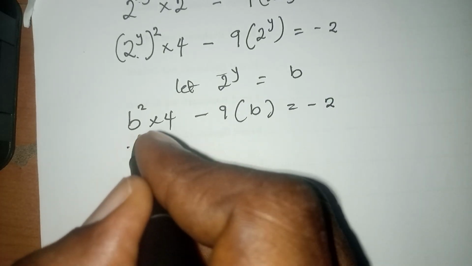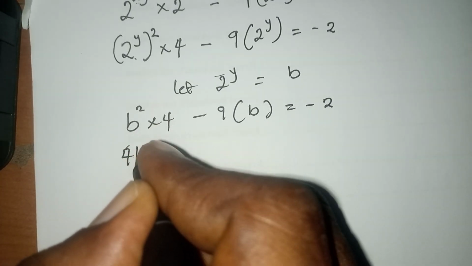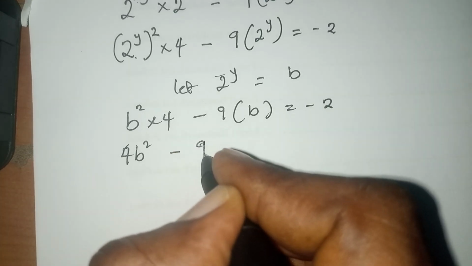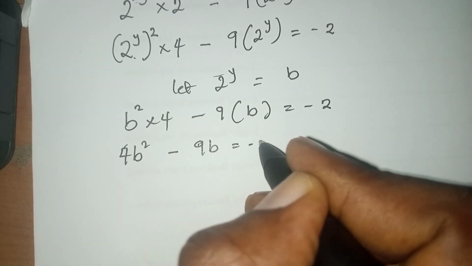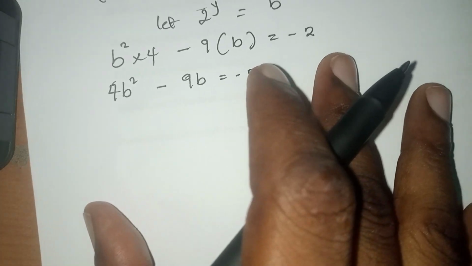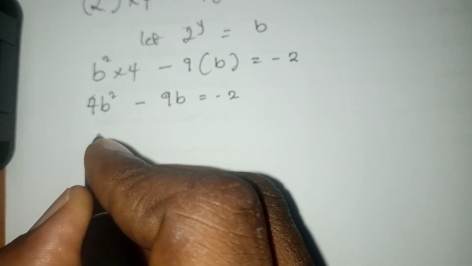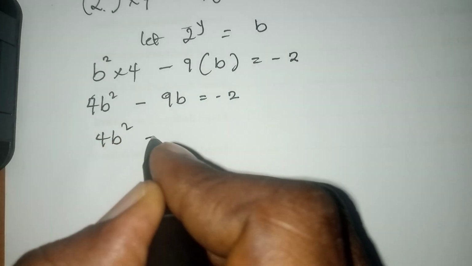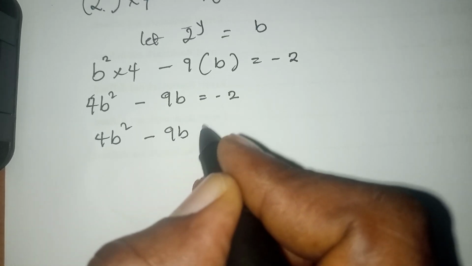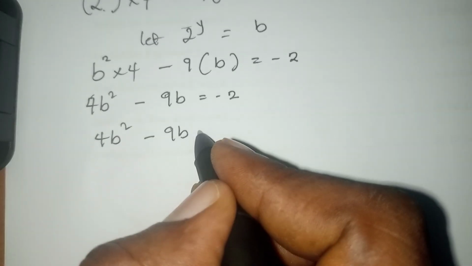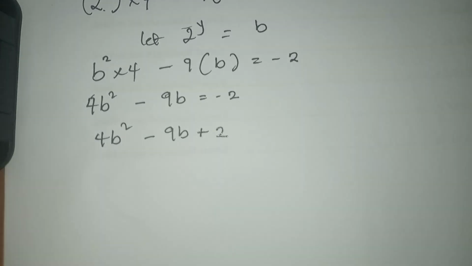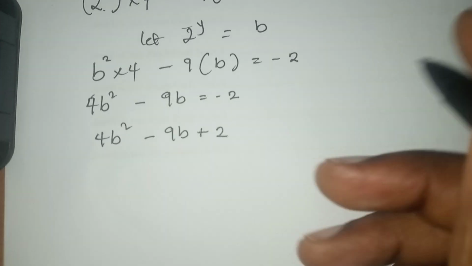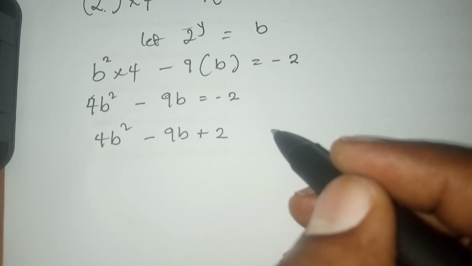So we have 4b squared minus 9b equals to minus 2. Now this minus 2 will come to this side, so it will be plus 2. So we have a form of a quadratic equation.